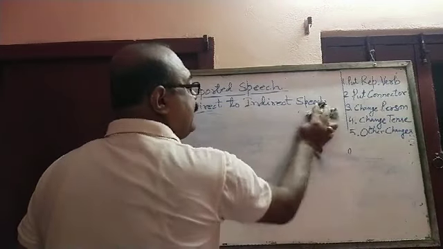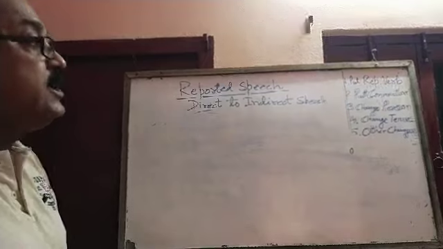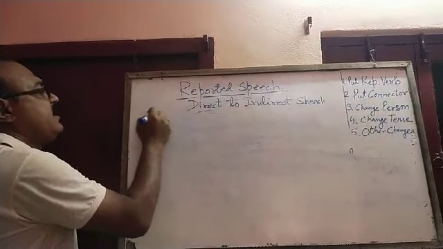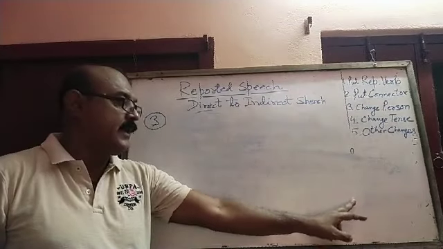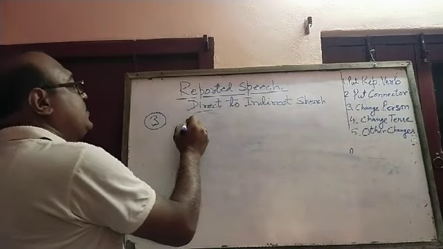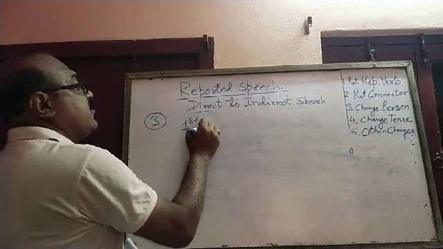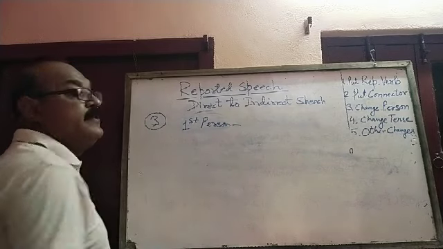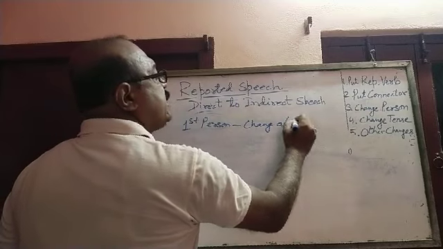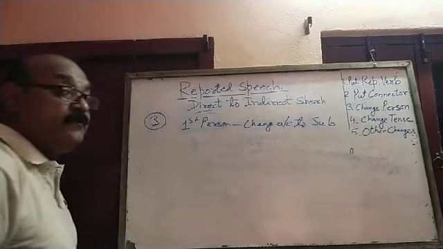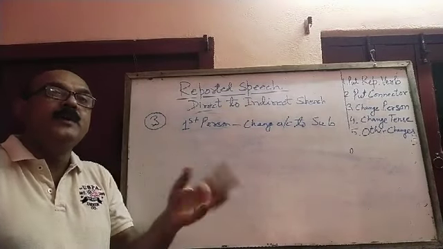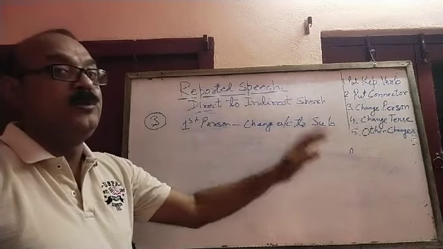Now the third point that I have discussed here is change of person. Change person, you can see. I already discussed first person, second person and third person. If there is a first person, we shall change according to the subject. If you find first person, like I, me, we, us, we shall change according to the subject.